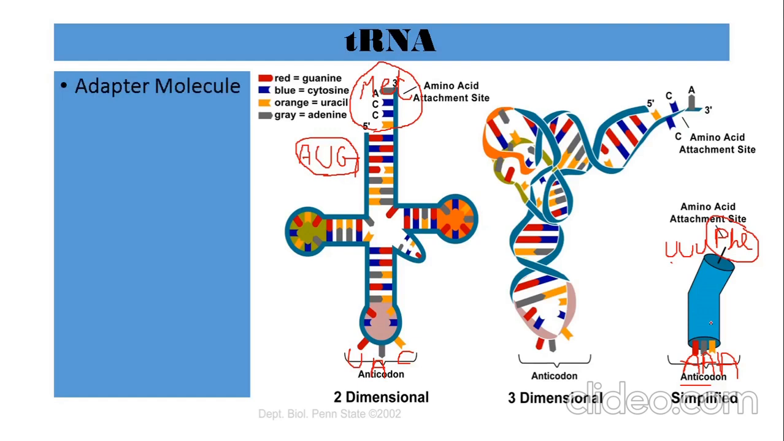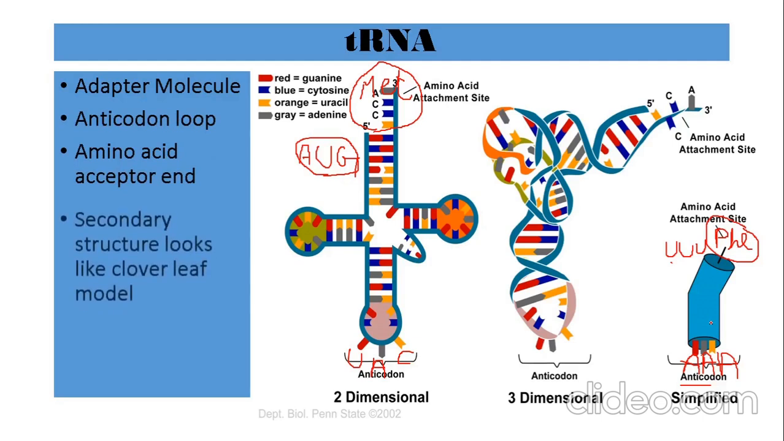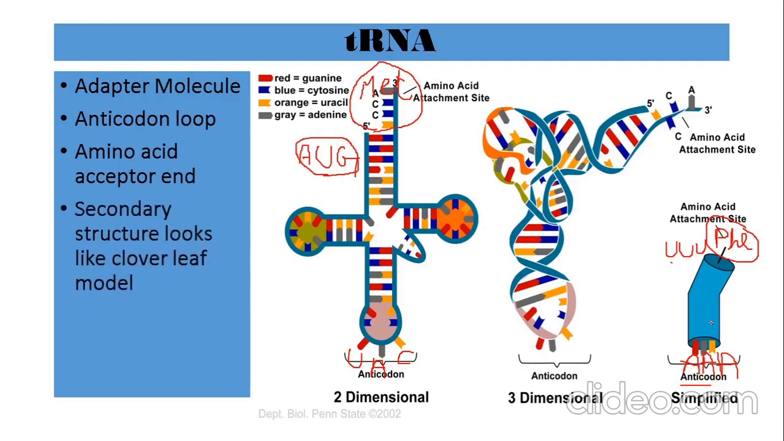So what is tRNA? It is an adapter molecule because it helps in transfer of amino acids during translation. It has an anticodon loop. It has an amino acid acceptor end. The secondary structure looks like the cloverleaf model. The actual structure looks like an inverted L.